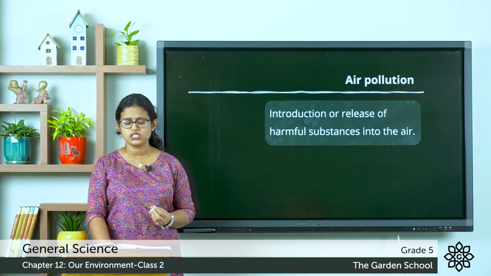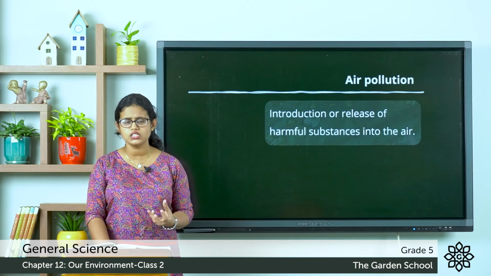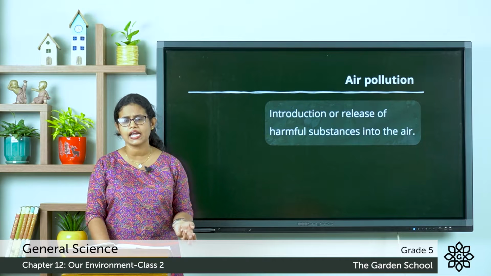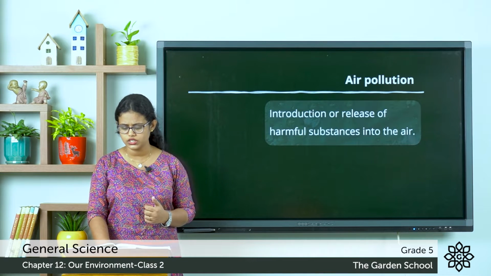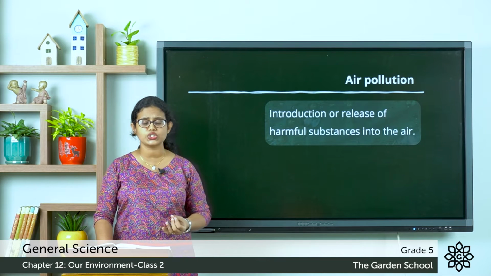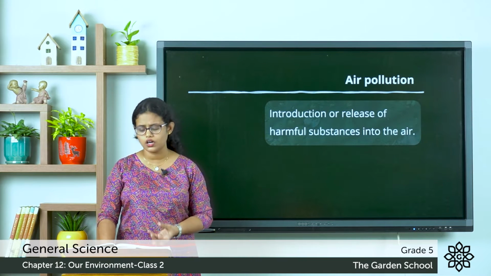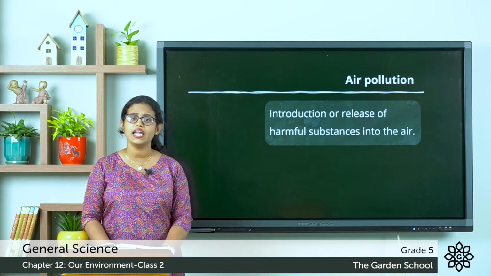The harmful gases and smoke from the factories and from the motor vehicles are released into the air, and it contaminates the air and the air gets polluted. All these contain fine particles of ash, coal and toxic chemicals, and these chemical substances contaminate the air.